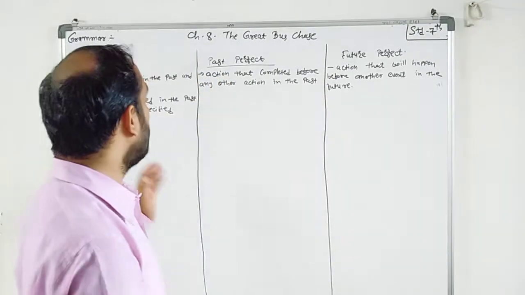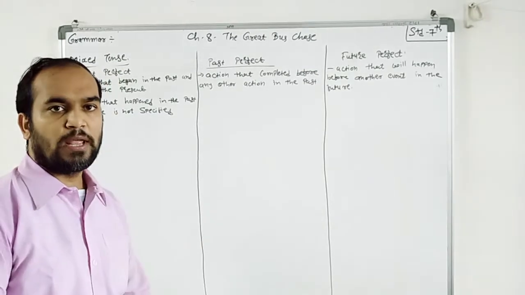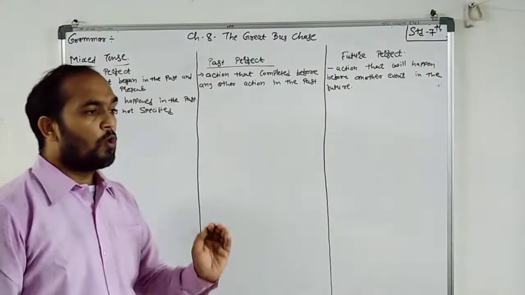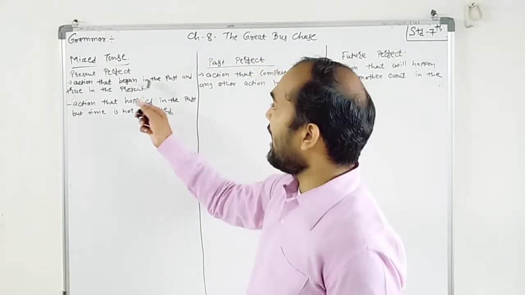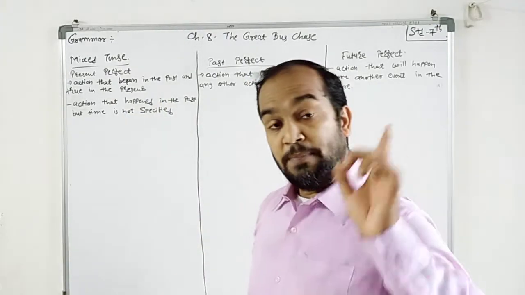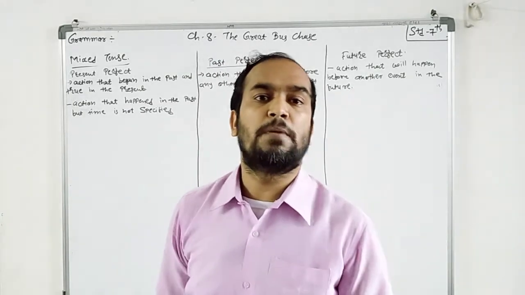Now the next tense is the perfect tense. In perfect tense, there are three tenses. We all know that, as usual: present, past and future. So first of all, I will teach you the present perfect tense. Now what does present perfect tense mean? The action began in the past and is true in the present. Right? It means the action began in the past but completed nearer the present.